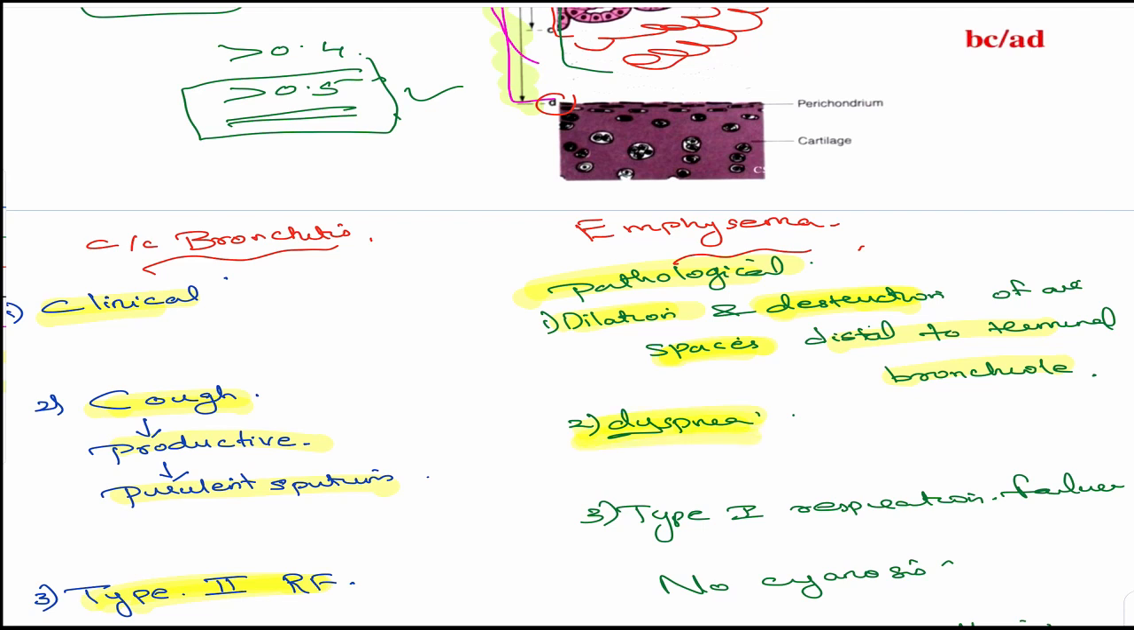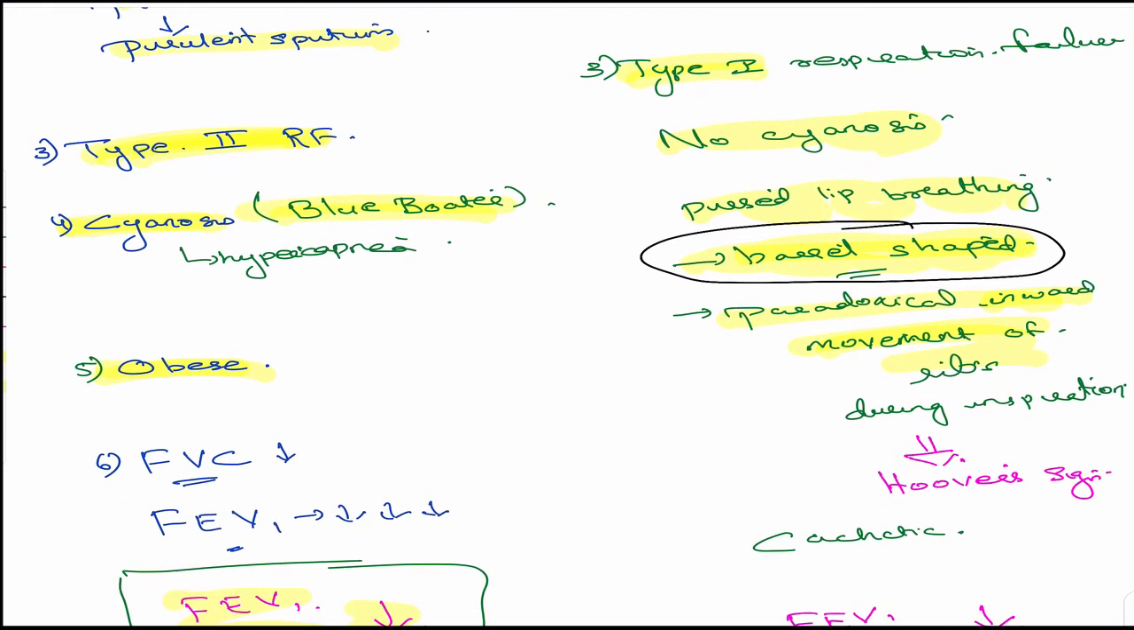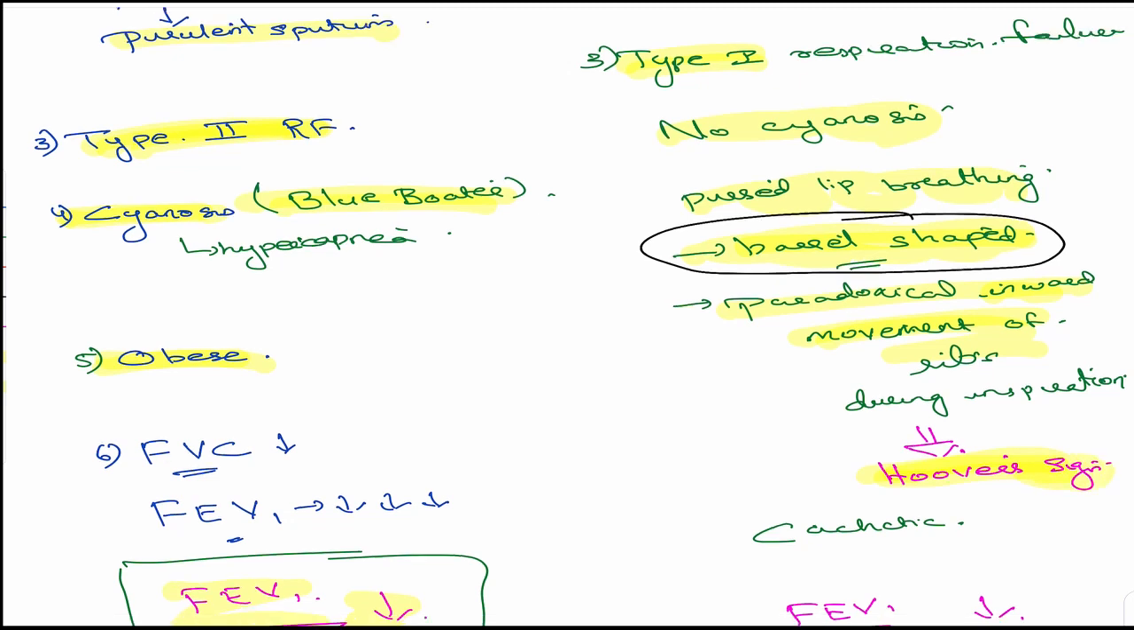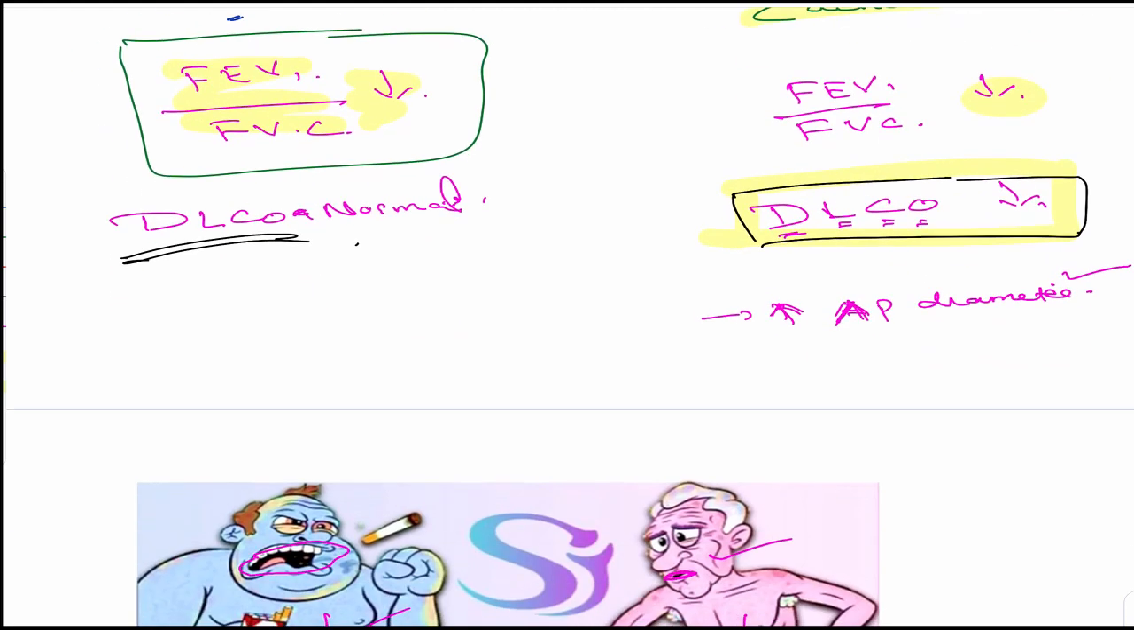Typical symptom is dyspnea because air exchange is not taking place. Type 1 respiratory failure, so no cyanosis, but there is pursed lip breathing because of this hypoxia. The elasticity of the lung has been lost, so there will be an expanded chest, a barrel chest, and Hoover's sign positive, a paradoxical inward movement during inspiration, and cachexia. But more importantly, DLCO will decrease and anteroposterior diameter will increase.